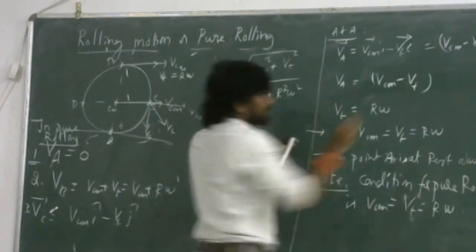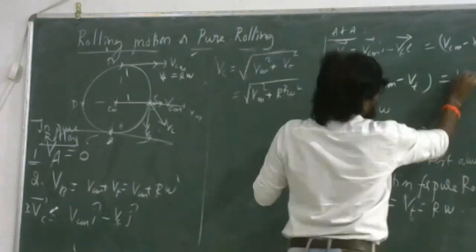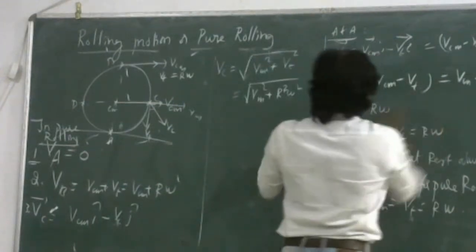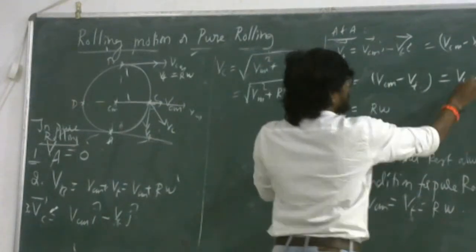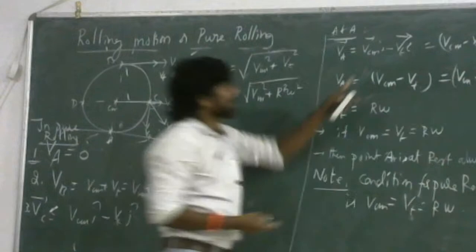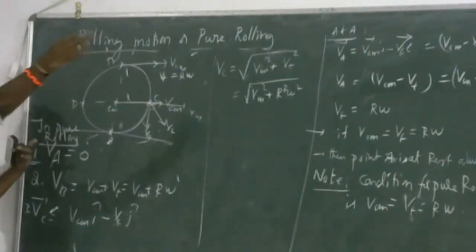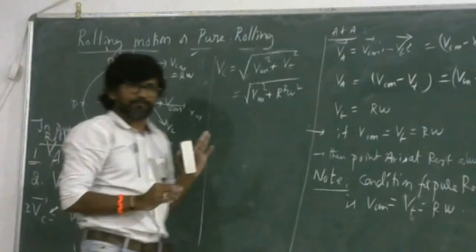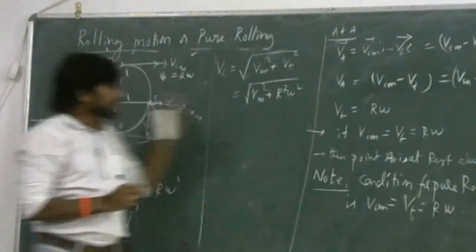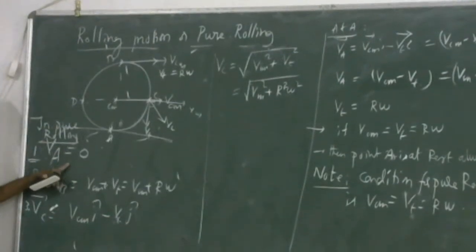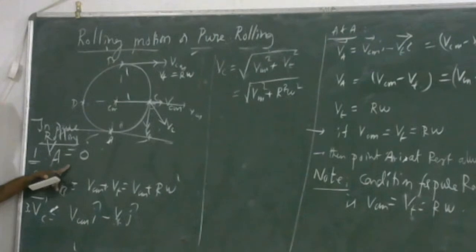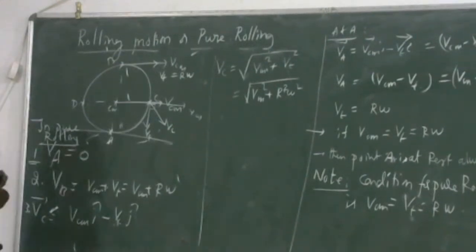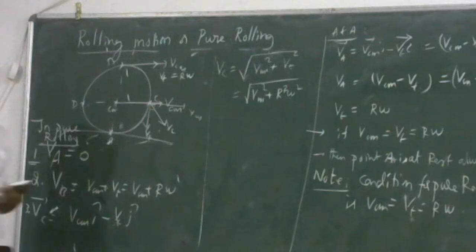That is the magnitude. This can also be expressed as VCM minus R omega, since VT is R omega. This gives the magnitude when they are in opposite directions, in the general case, not only pure rolling. But in the pure rolling case, those two are equal, so VA is equal to 0 in pure rolling. Try to remember these points. And a few more additional points are there.